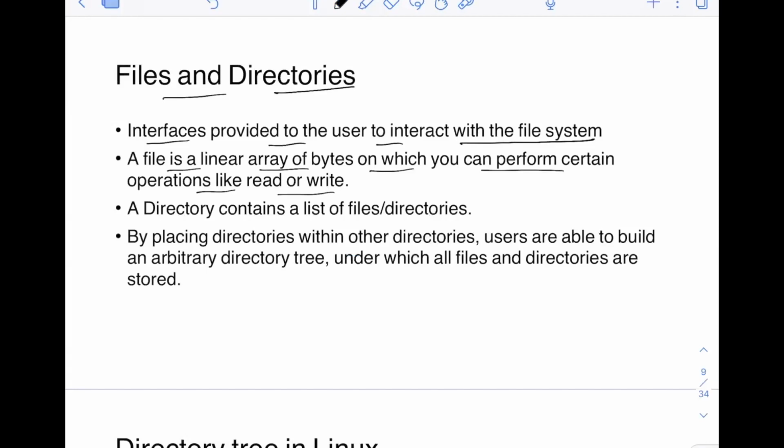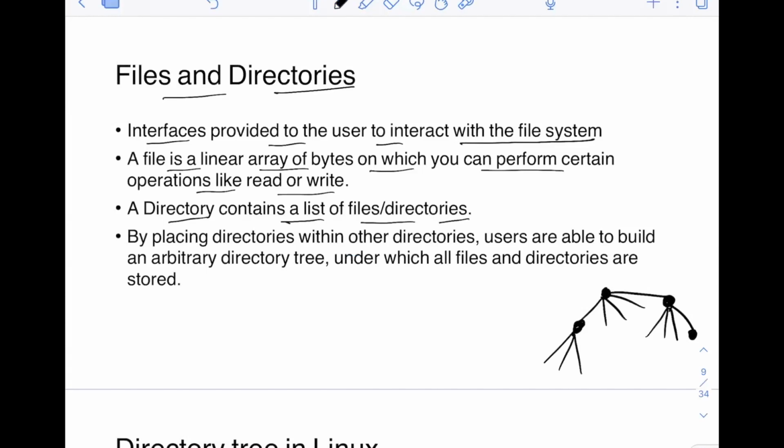A directory contains a list of files and directories. Of course you can have files, and you can have directories. In the directories, you can have more files and more directories, and this can go on. It's like a recursion. For example, you have one directory here. In this, you can have multiple files. One of these can again be a directory, with more files, and again one of these can be a directory. Similarly, maybe this is also a directory, with multiple files here. So it's like a recursive tree that goes on.